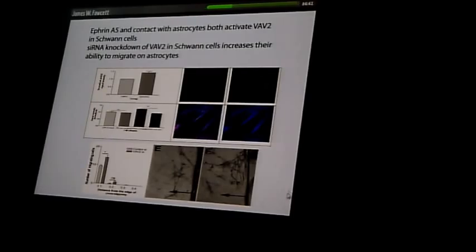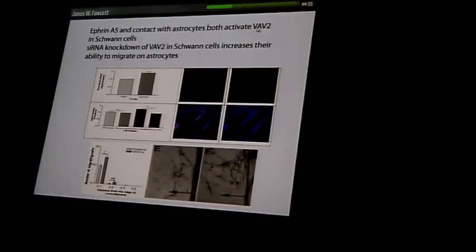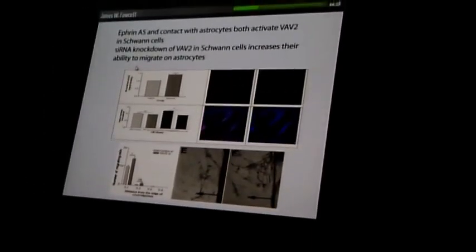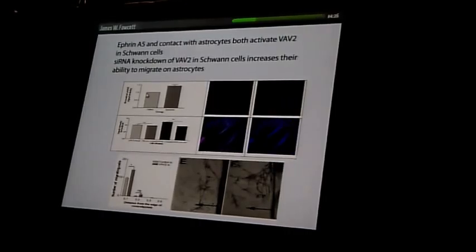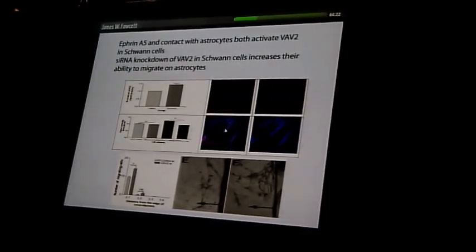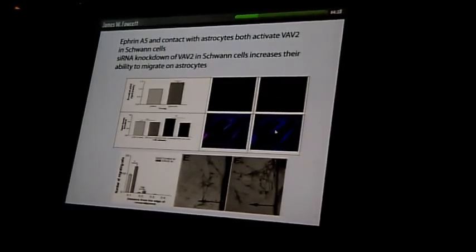Now, how does this work? The signaling mechanism downstream of Eph receptors and ephrins depends, in many cases, on some signaling molecules called VAVs. Now, the VAVs are expressed in Schwann cells, and what we find is that VAV phosphorylation is increased where Schwann cells touch astrocytes. So there's an astrocyte, there's two Schwann cells in contact. I think you can see that the blue is more intense in those Schwann cells in contact with the astrocytes.